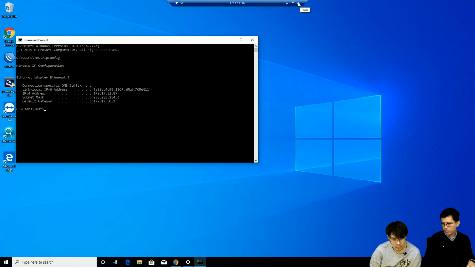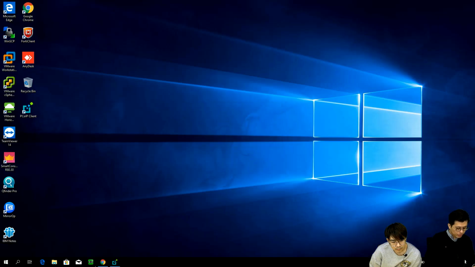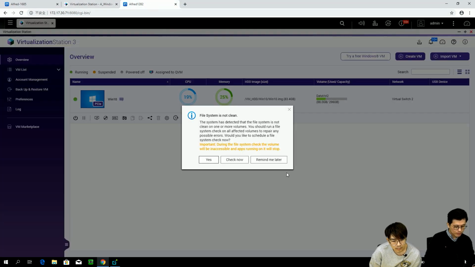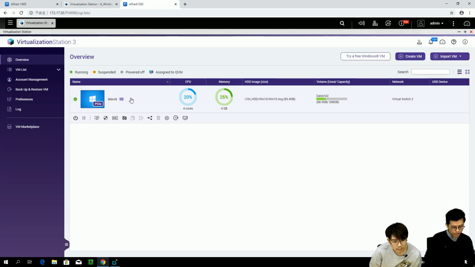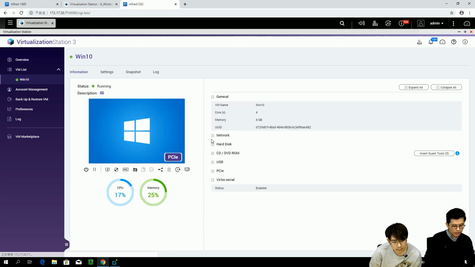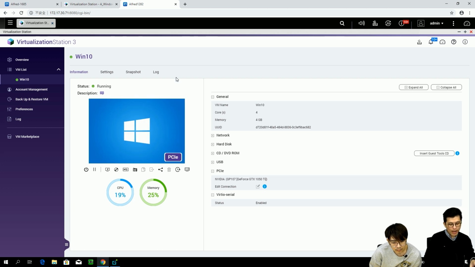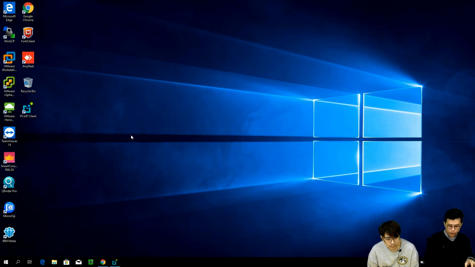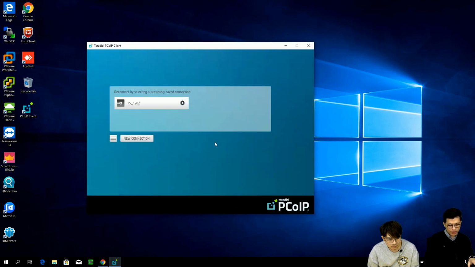So this is about Windows RDP and VNC, how you can access your VM. Now let's talk about the PCoIP. Let's go back. I'm using another NAS here. Sorry, this is the VM. I already installed it, and I also passed through a GPU card. This is an NVIDIA one. So how can I access this? As I mentioned, the first thing is we need to install the PCoIP host agent. I already installed it. So what I can do is use the PCoIP software client on my notebook, which I already installed.